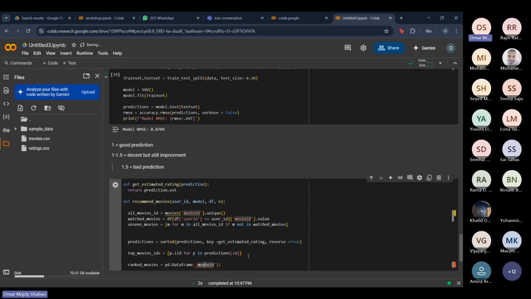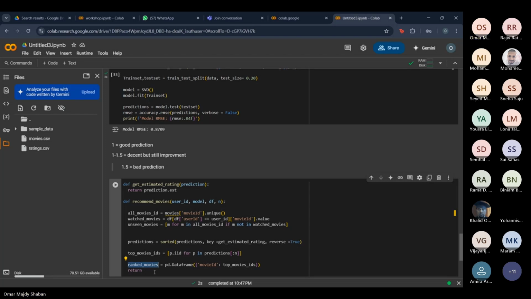I have to put this in quotations. So we basically turn this dictionary that we have into a data frame that we can actually manipulate. And there comes the last thing: we're gonna return the ranked movies.